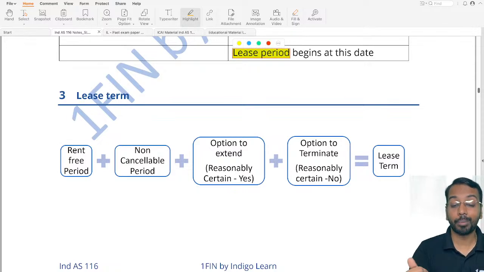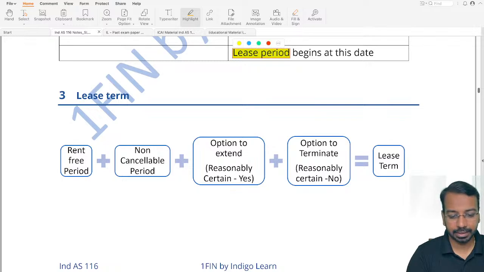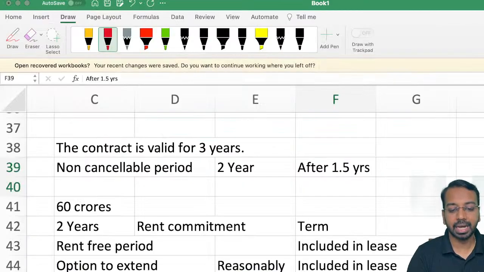I have an option to terminate. And if I am likely to exercise the option to terminate, I will not include that in the lease term. Okay. So, after 1.5 years, I can terminate.